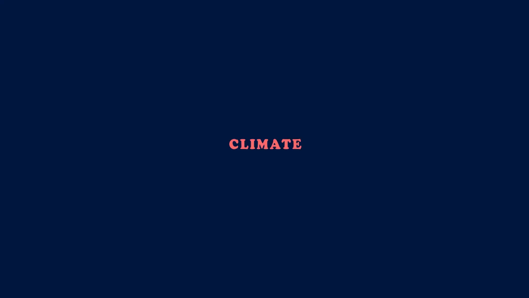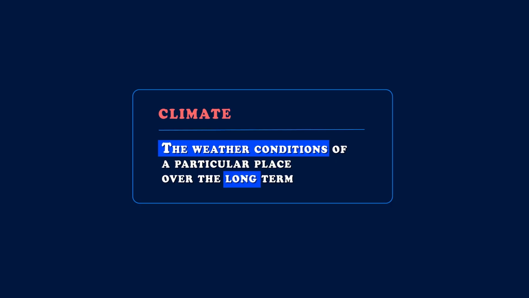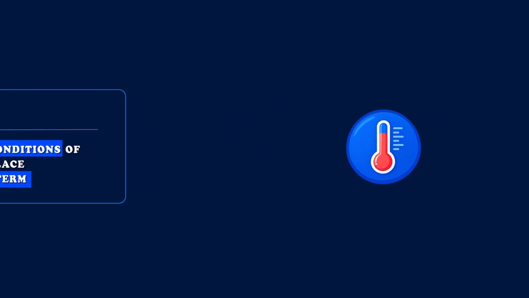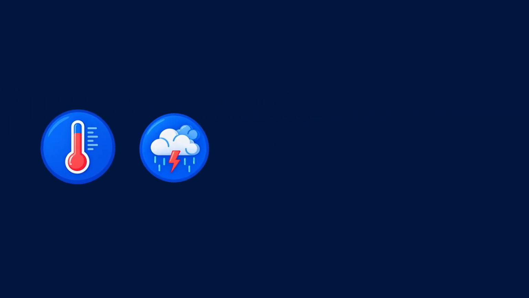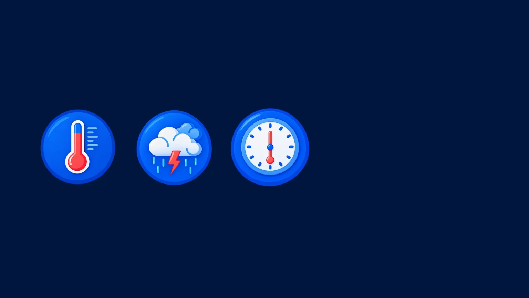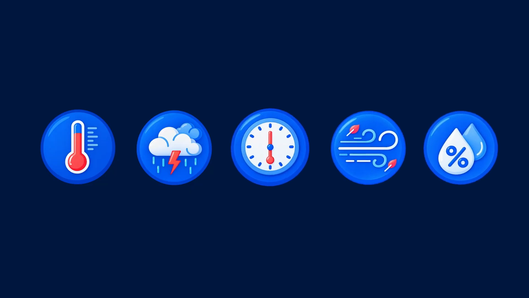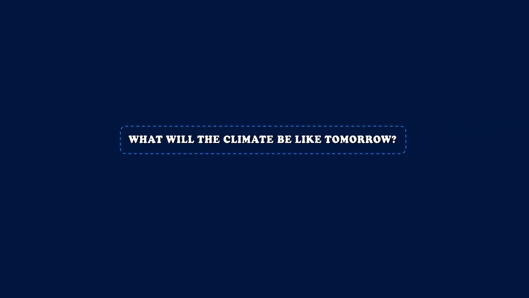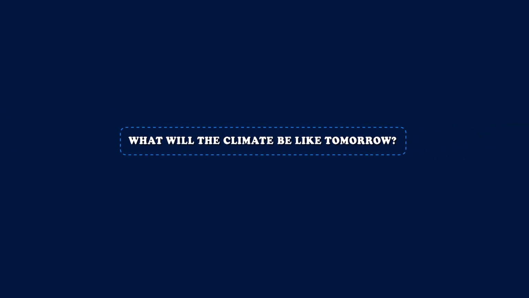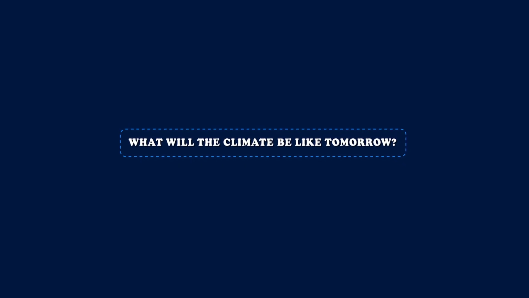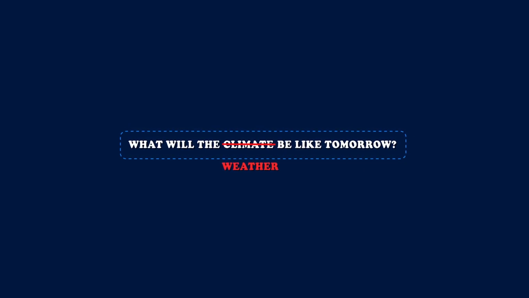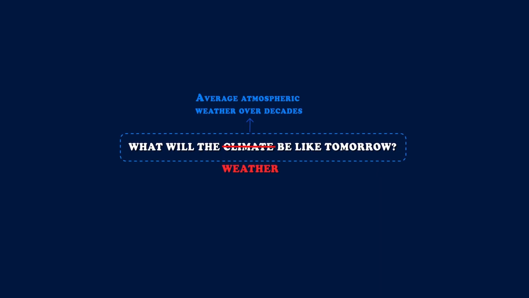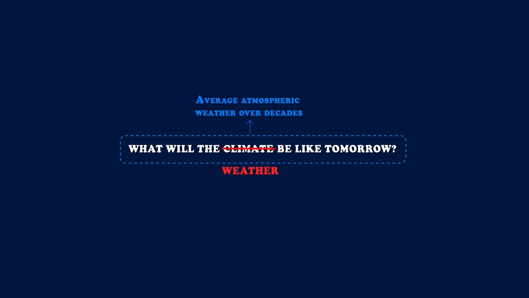When we refer to the climate of a certain place, we mean the conditions it experiences over the long term. The 5 factors taken into account are temperature, precipitation, atmospheric pressure, wind, and humidity. We often make the mistake of asking, for example, what will the weather be like tomorrow in my city? In reality, what changes from day to day is the weather. Climate is composed of the average atmospheric conditions over several decades.